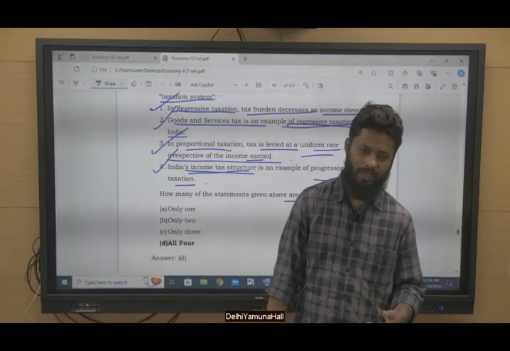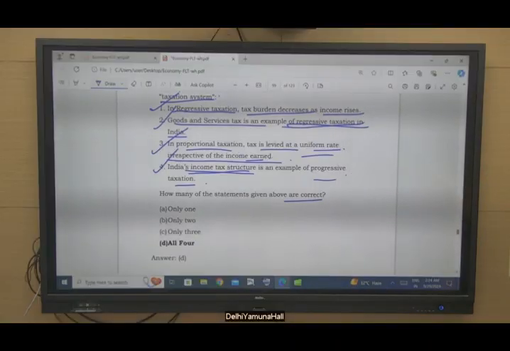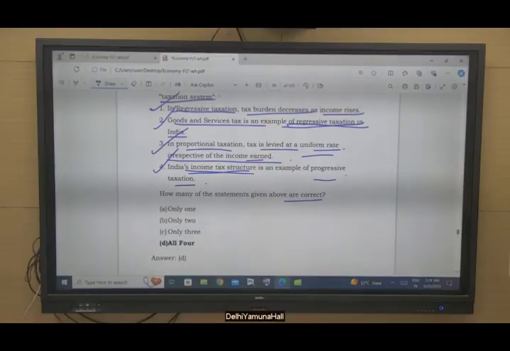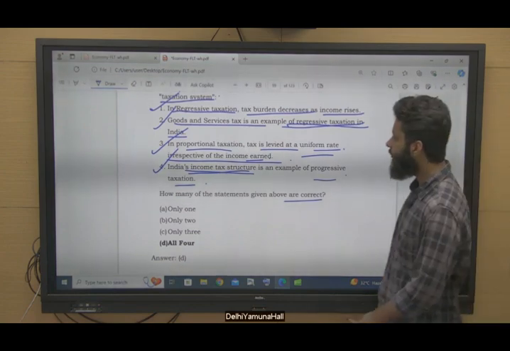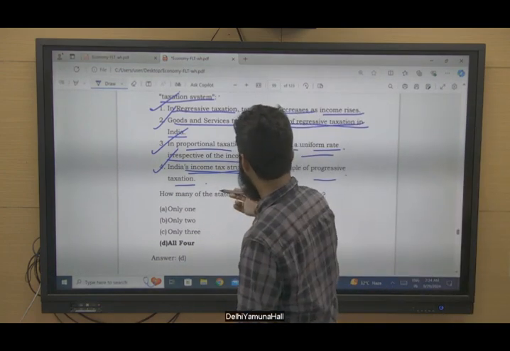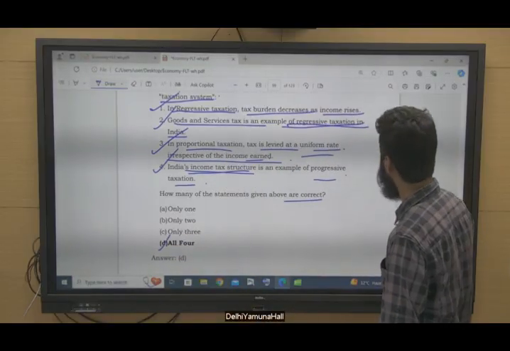So if your income is increasing, your tax burden will increase, right? Okay. So now this is also correct. All 4 statements are correct, right?